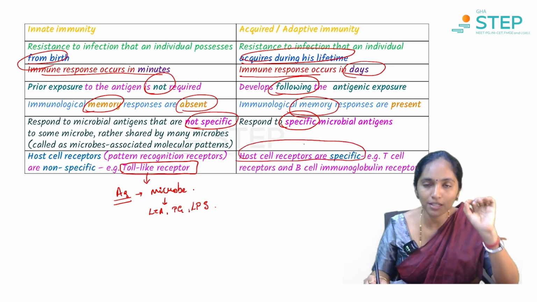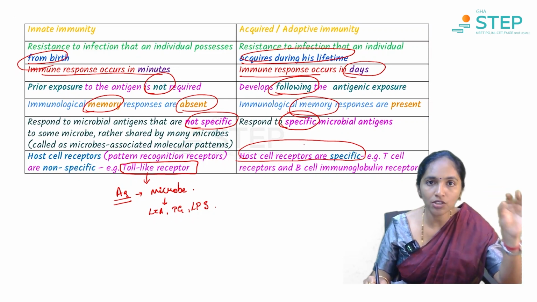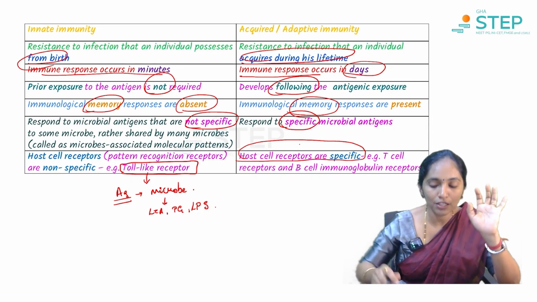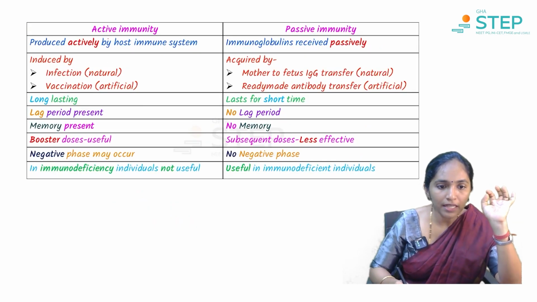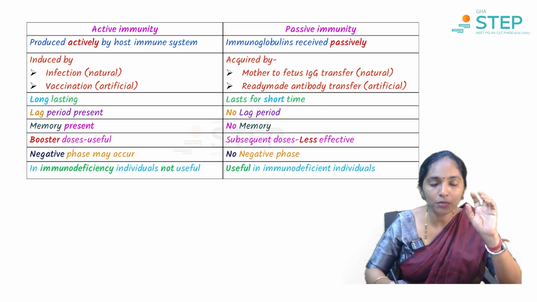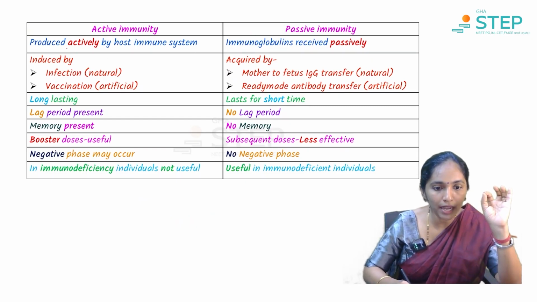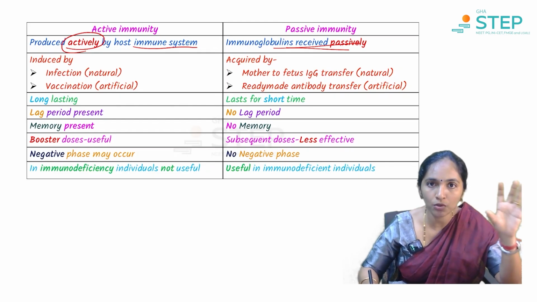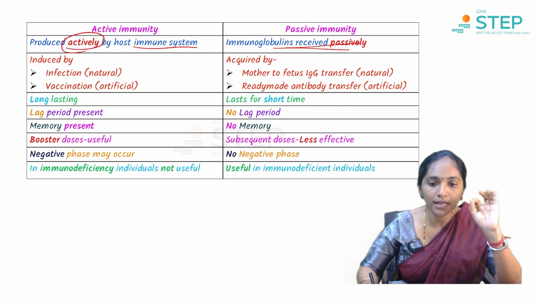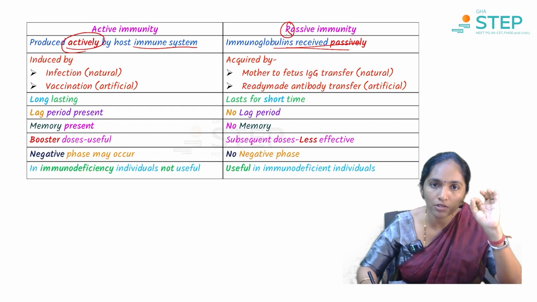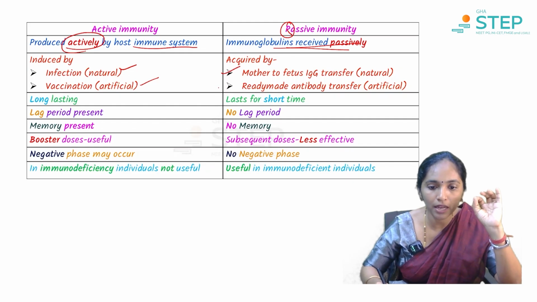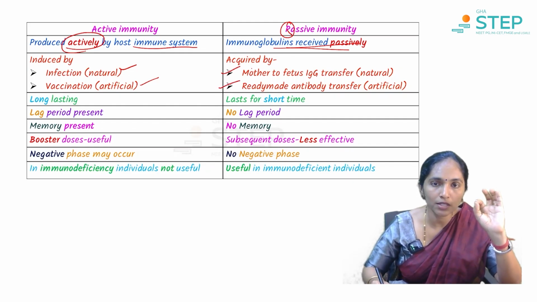So the host cell receptors are specific. Only a particular antigen can bind to its specific receptor. So the receptors are specific in case of acquired immunity. Then, as we said, the acquired immunity can be active and passive. What did we see here? Active, the immune system is actively involved. Here, we do not involve the immune system actively. So we are giving immunoglobulins ready-made. So you can also call it passive immunity, or ready-made immunity. So by natural infection, artificially by vaccination, naturally from the mother, and artificially by ready-made immunoglobulins being given.